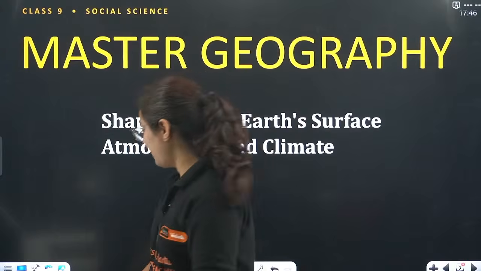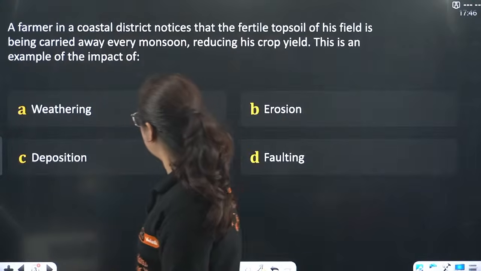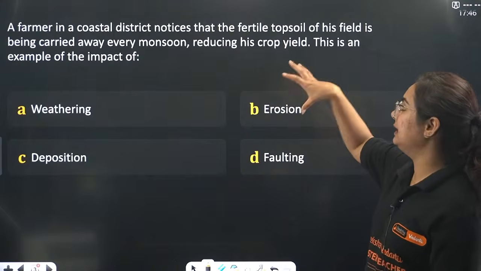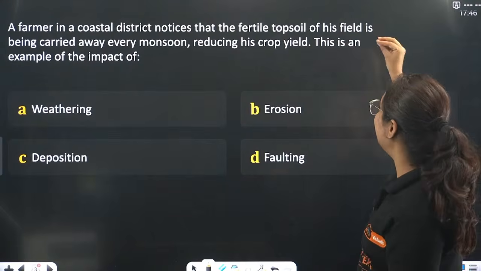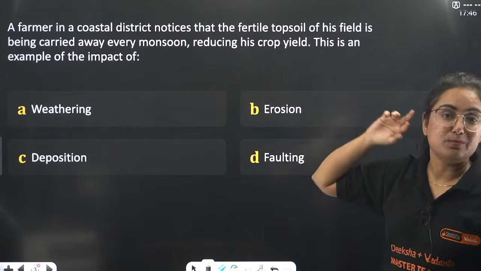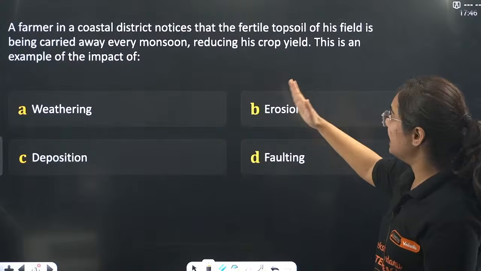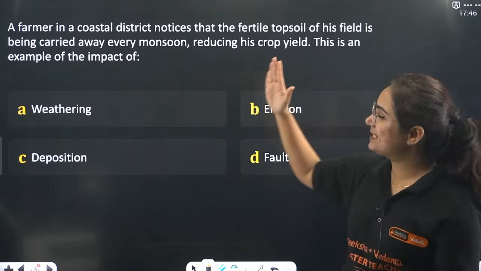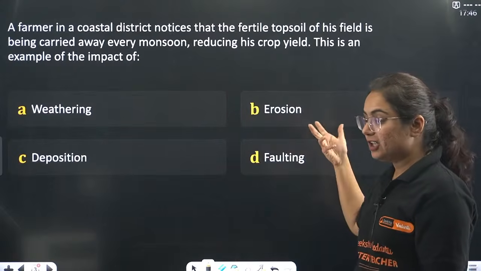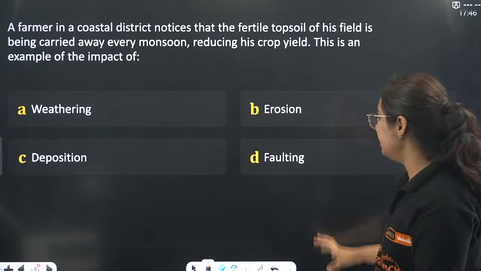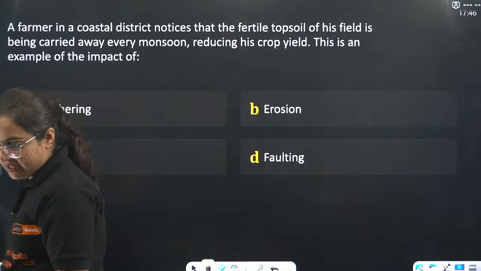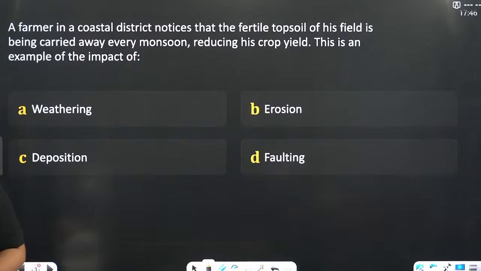Finally. So, here's the question in front of you. A farmer in a coastal district notices that the fertile topsoil of his field is being carried away every monsoon, reducing his crop yield. This is an example of the impact of what? Is it weathering, erosion, deposition, or faulting? Please let me know.